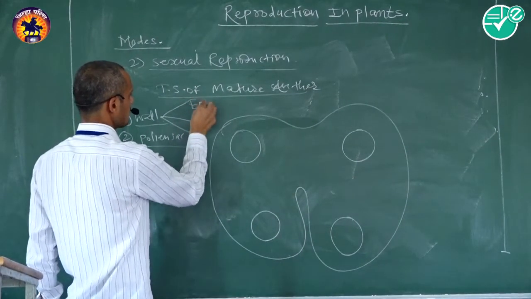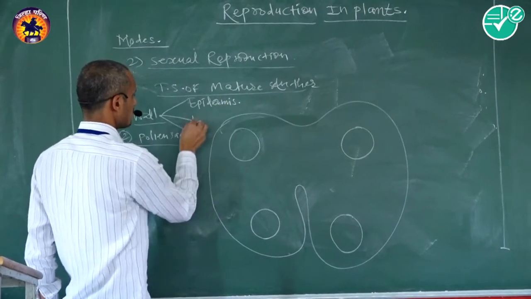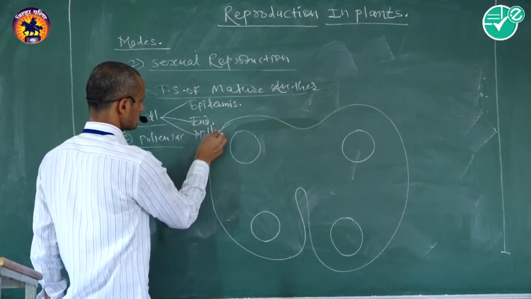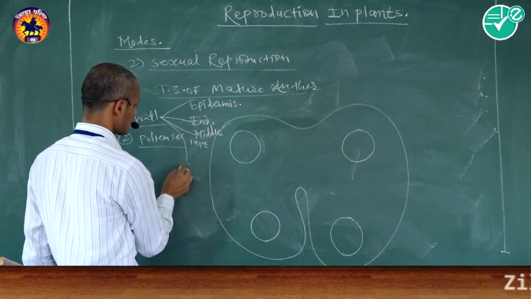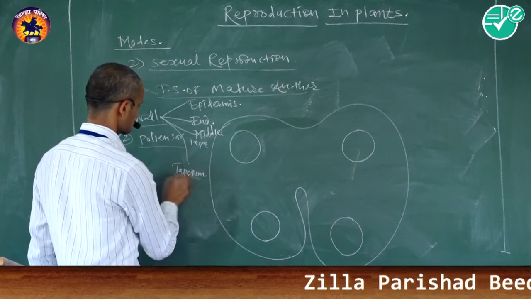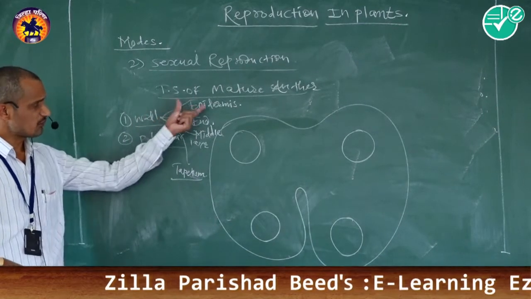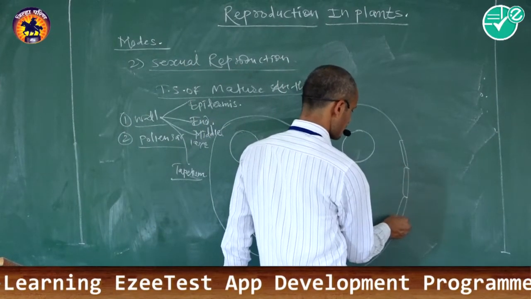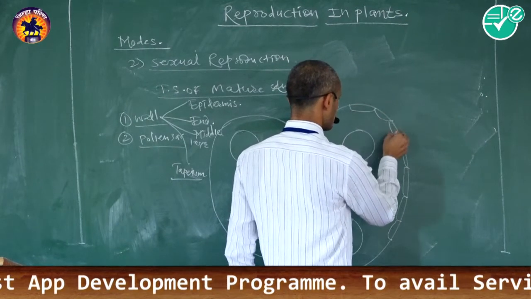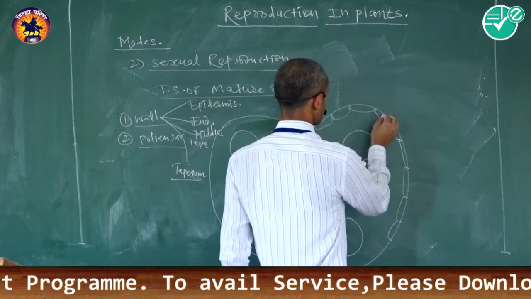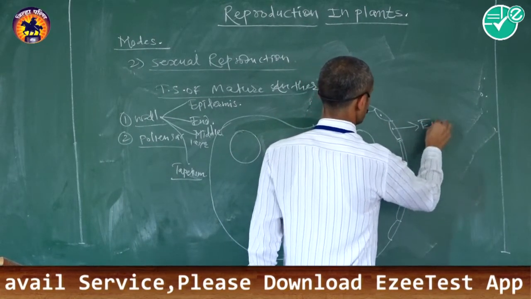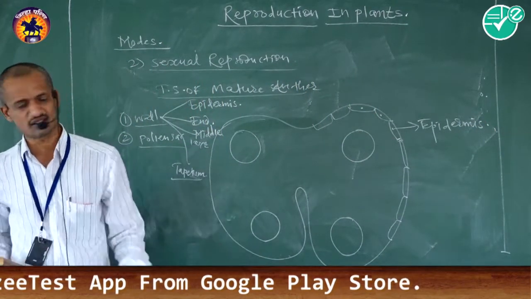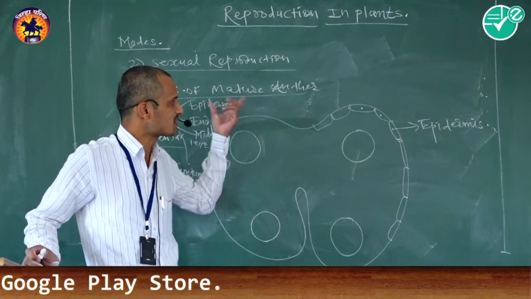First one is the epidermis, second is the endothecium, third is the middle layer, and last is the tapetum. The epidermis is present at the outermost covering of the anther wall. It is the outermost protective covering, made up of a single layer of cells.